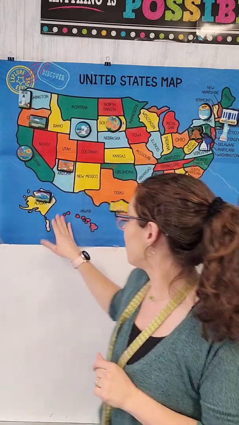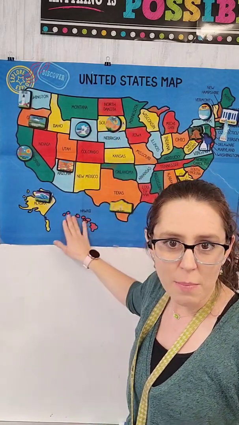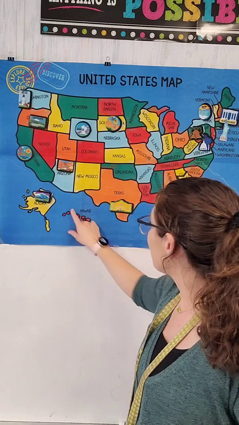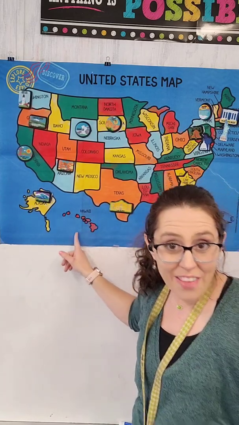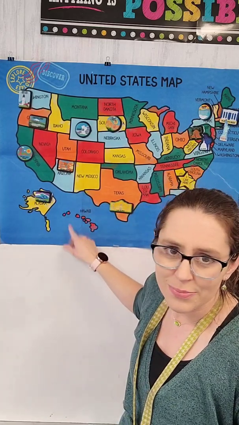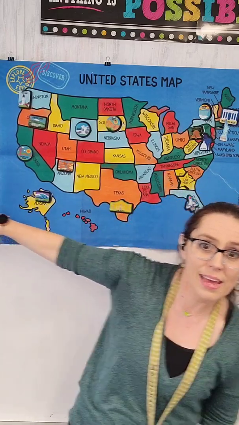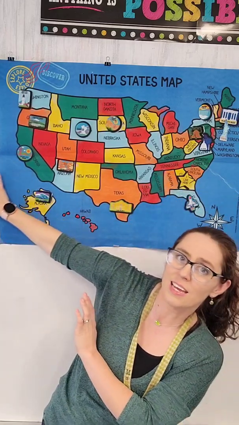Well, speaking of states that aren't really connected to the mainland, what about the islands of Hawaii? This is another state. And once again, this state isn't really right here next to Texas. No, these islands would really be way over here.